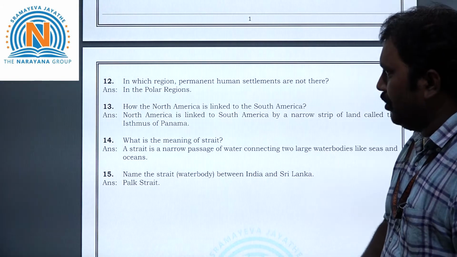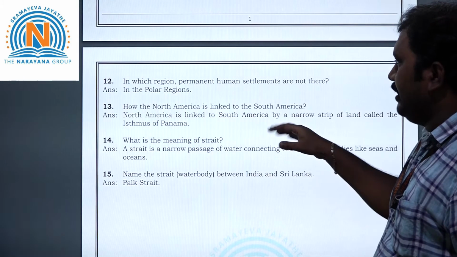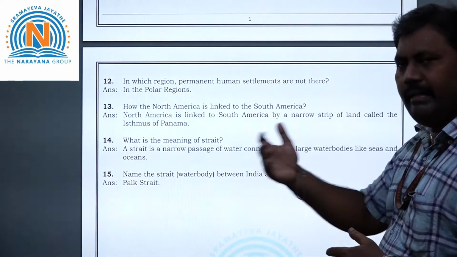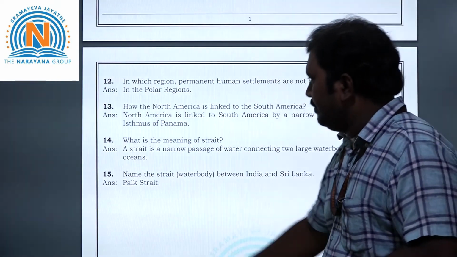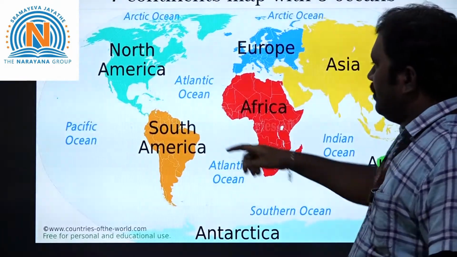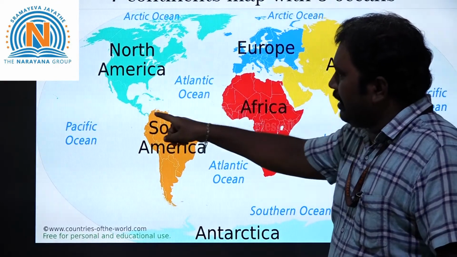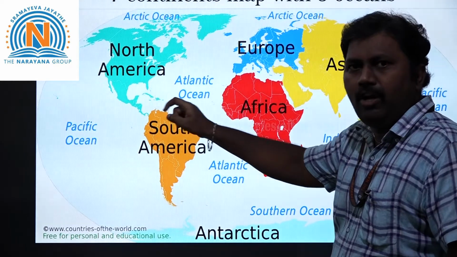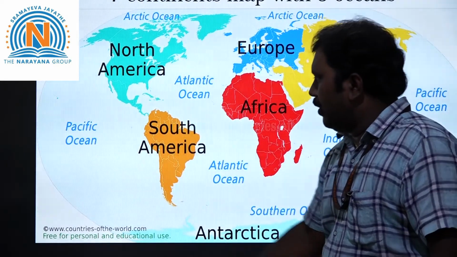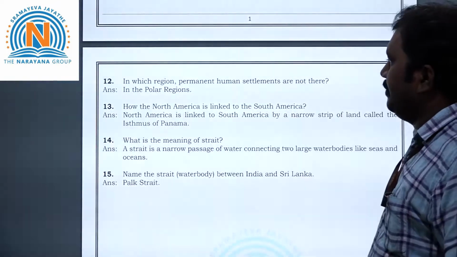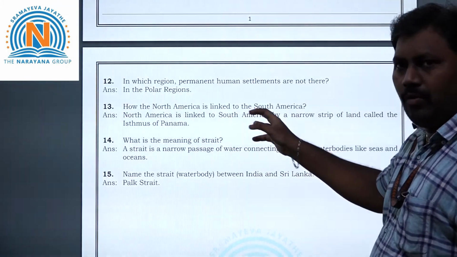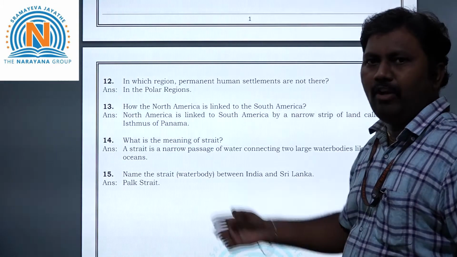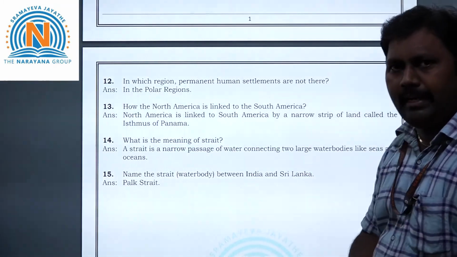Next, coming to the 13th question. How is North America linked to South America? Already we discussed this question in the previous assignment. You can see here. See, North America and South America are connected by the Isthmus of Panama. Even we can say Panama Canal. Okay. So that is the answer here. See, North America is linked to South America by a narrow strip of land called the Isthmus of Panama. Even we can say Panama Canal.